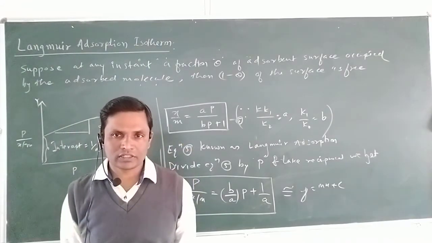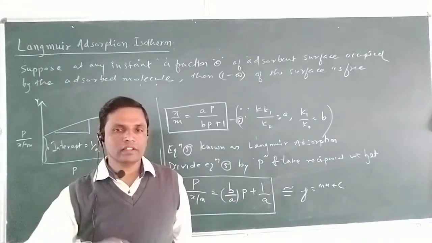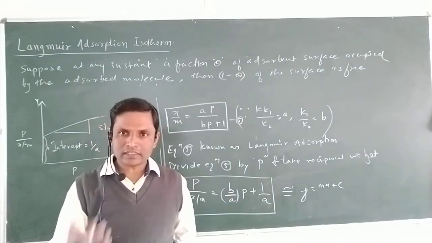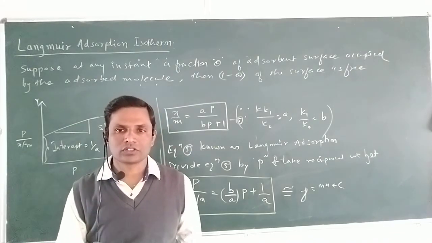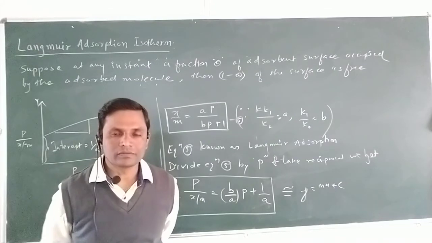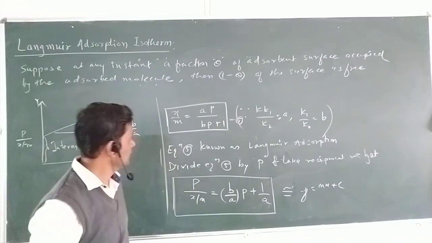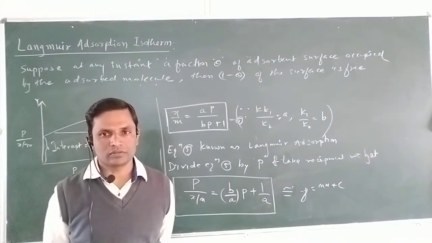Langmuir adsorption means we have the practical relation in which the space available for the adsorption, with respect to the pressure, is given. So this is known as the Langmuir adsorption isotherm.